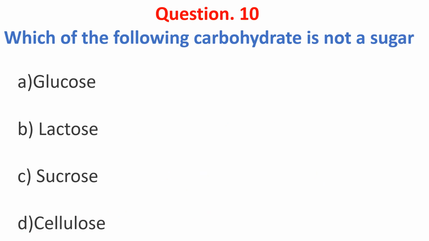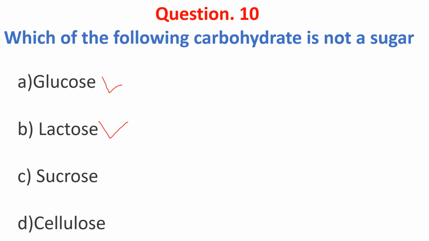Glycogen. Which of the following carbohydrates is not a sugar? The options are A. Glucose, B. Lactose, C. Sucrose, D. Cellulose.